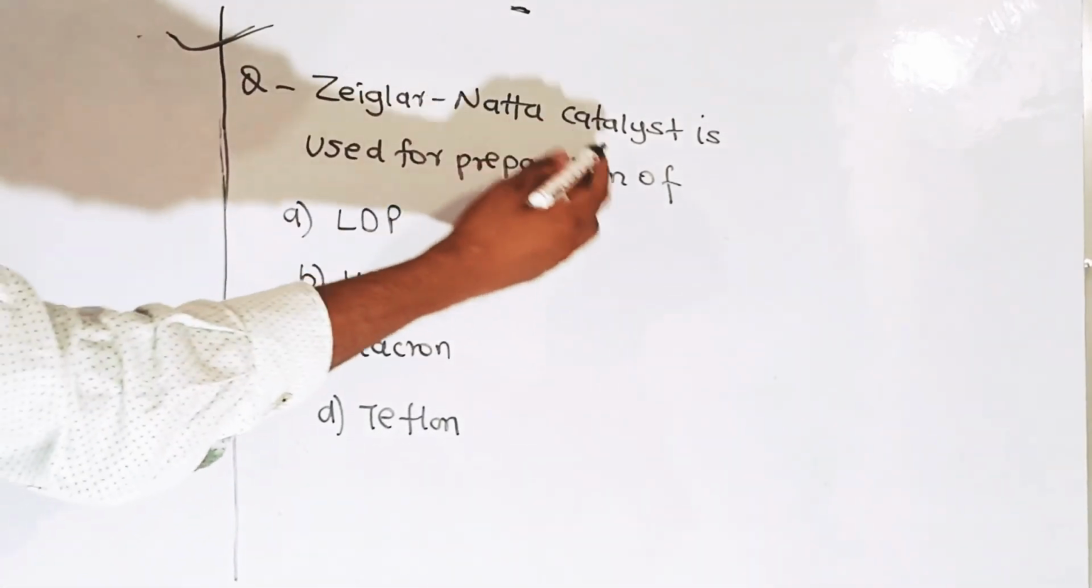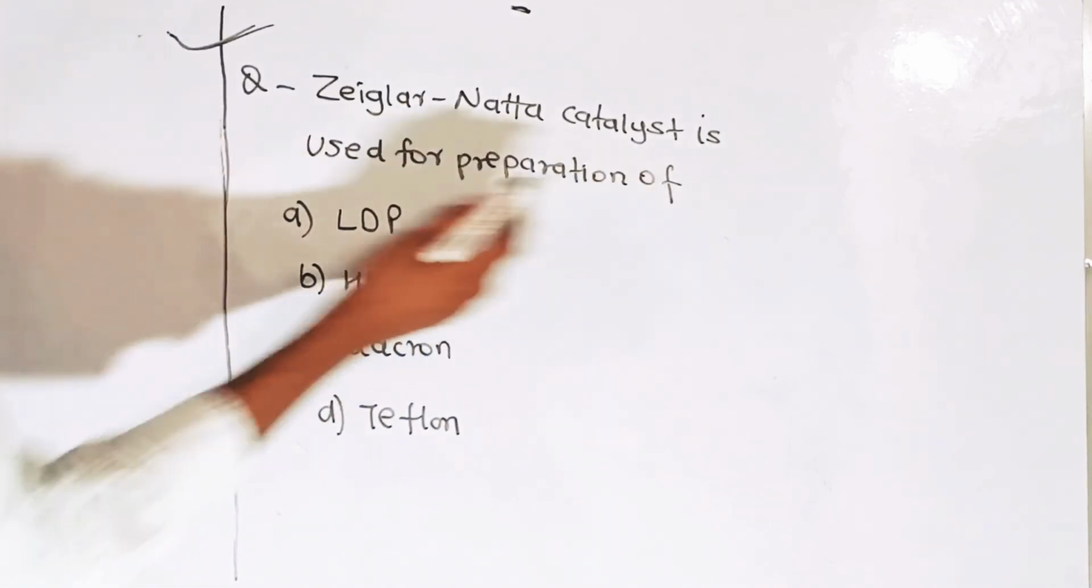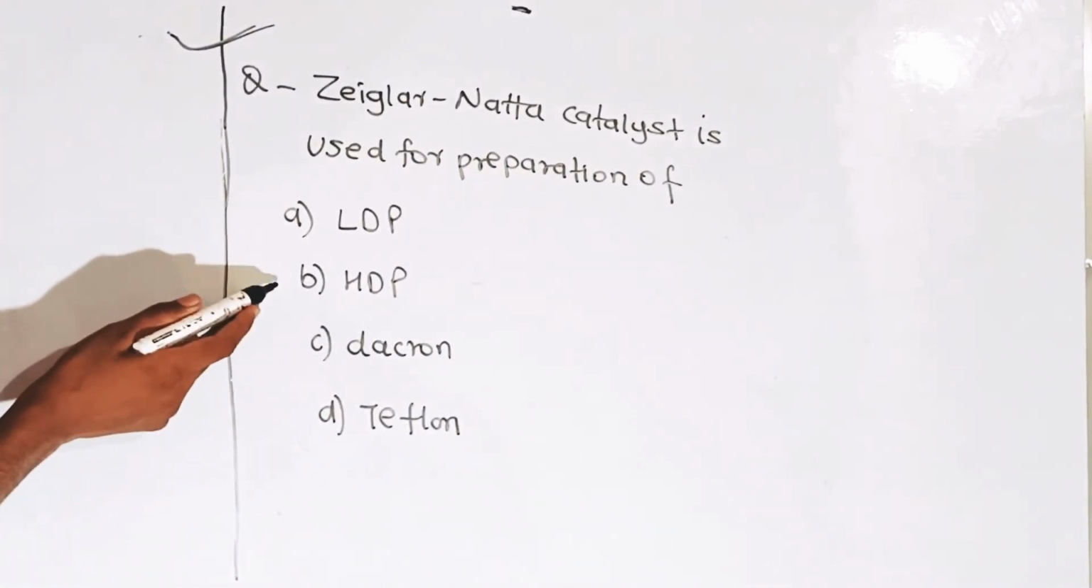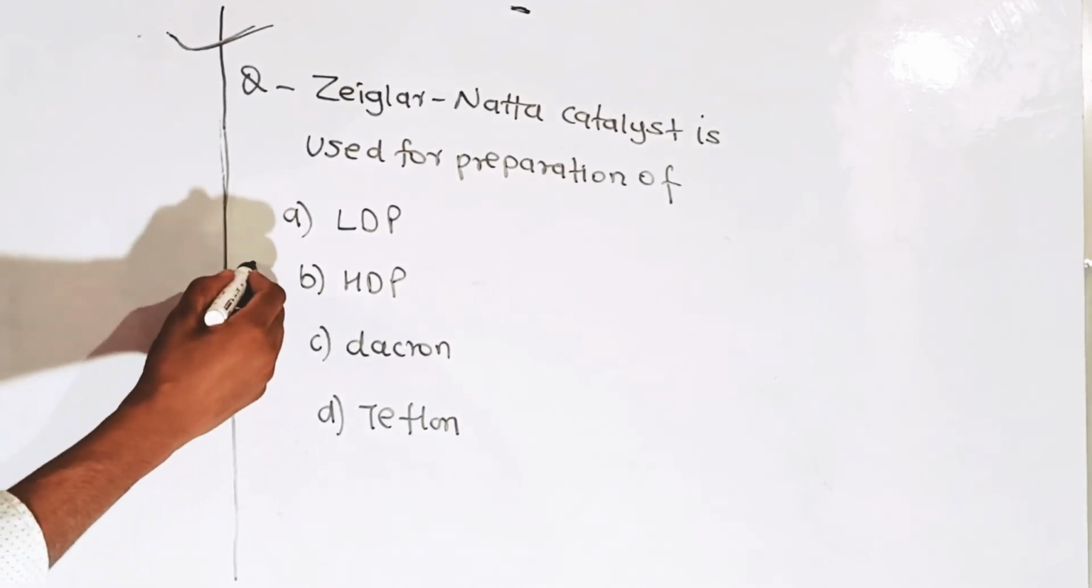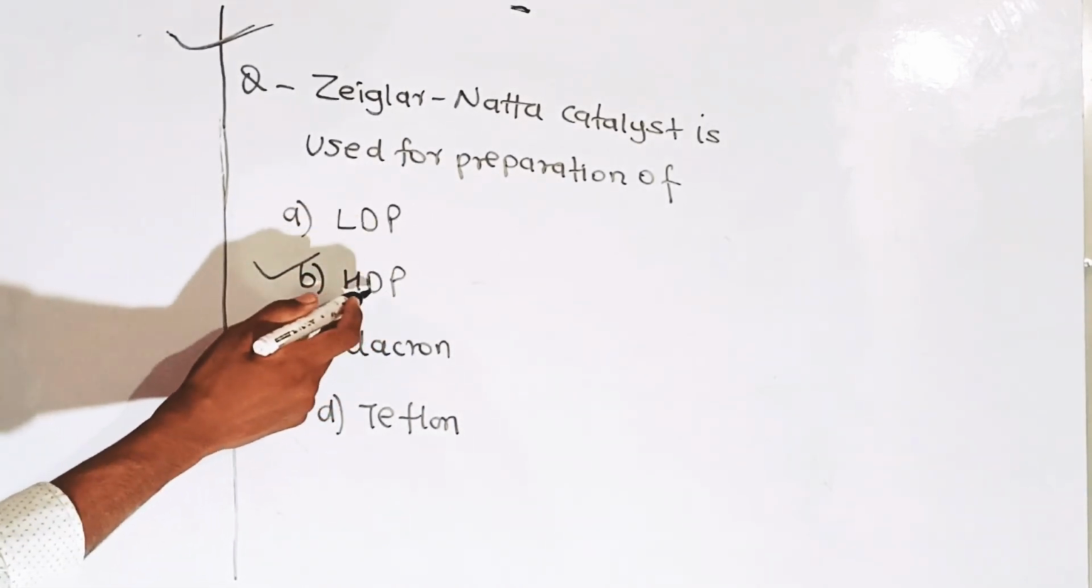Ziegler-Natta catalyst is used for the preparation of: first option is LDP, second is HDP, third is Dacron, and fourth is Teflon. The correct answer is B, that is HDP, high density polythene.